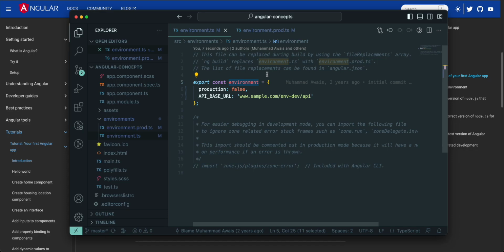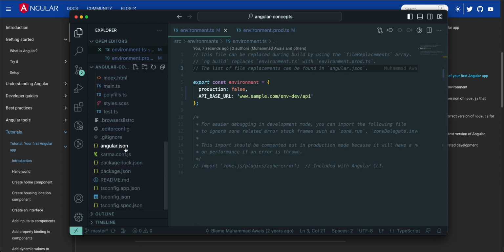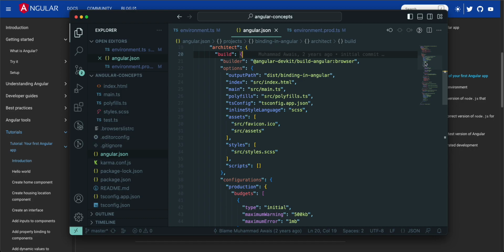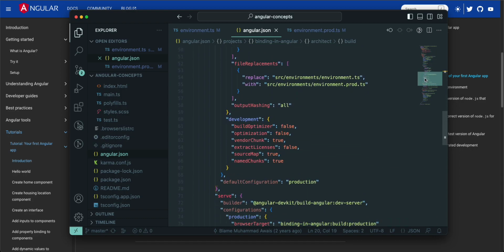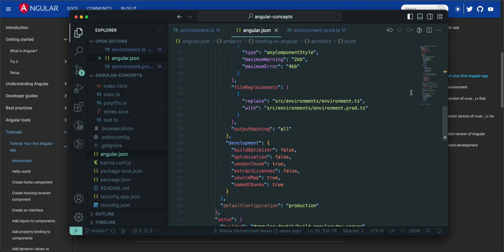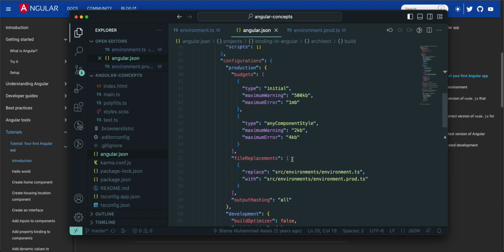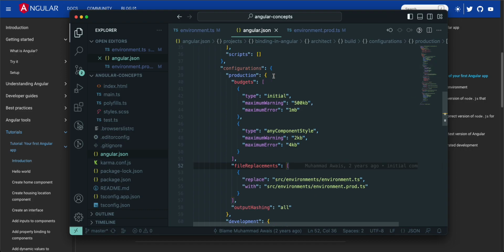But what it will do is, inside the angular.json file, you can see here that ng build replaces environment.ts with environment.prod.ts. The list of file replacements can be found in angular.json. If you go into angular.json, you can see this is the file replacement mechanism. The file replacement for production is written here, so it will replace your environment.ts file with environment.prod.ts.